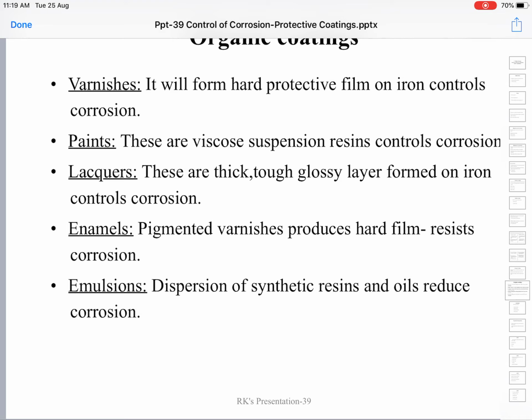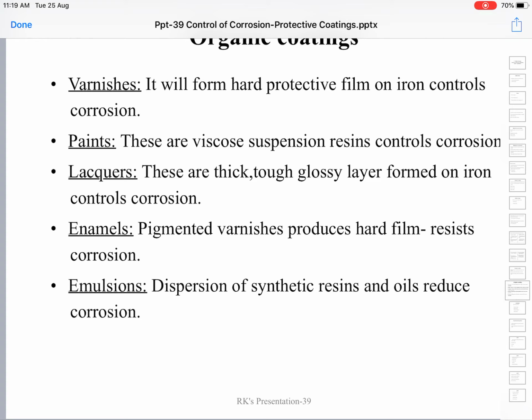Okay. Next, lacquers. Lacquers are thick, tough and glossy materials which not only protect from corrosion but also give a decorative appearance to the metallic surfaces. Okay. Next, enamels. Enamels are nothing but varnishes, but with different coloring agents, called pigments. Okay, pigmented varnishes. They also produce hard films on the metallic surface to prevent contact between the metal surface